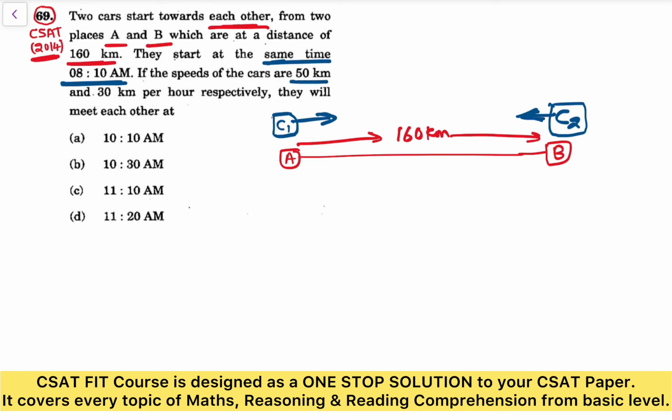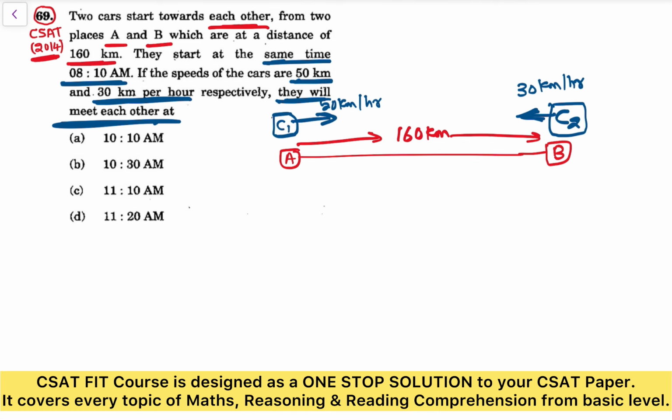If the speeds of the cars are 50 kilometers per hour and 30 kilometers per hour respectively, so C1 is 50 kilometers per hour and C2 is 30 kilometers per hour, right? Respectively, they will meet each other at.